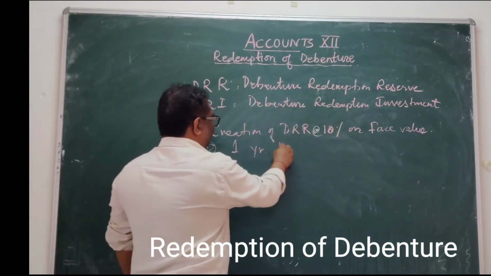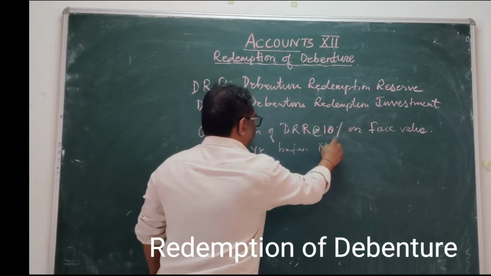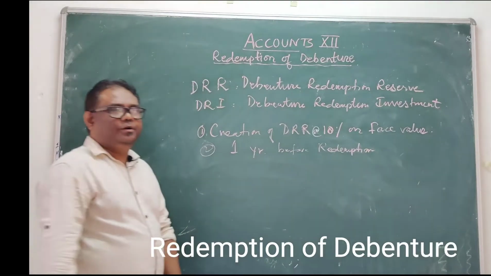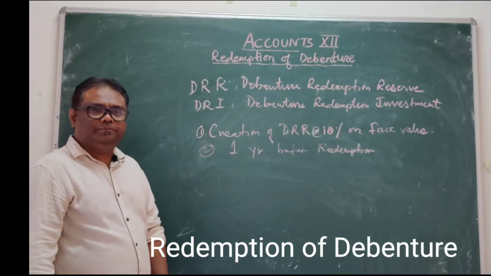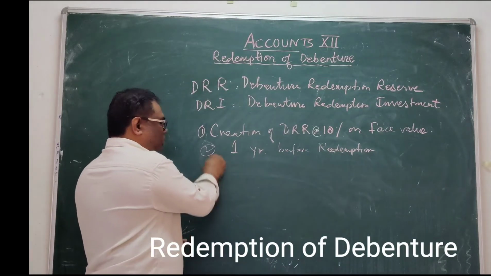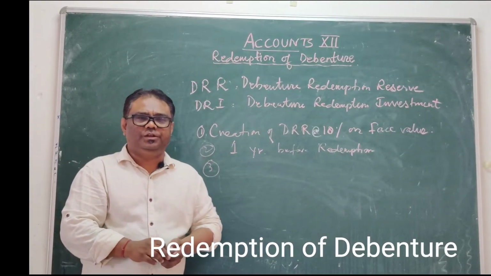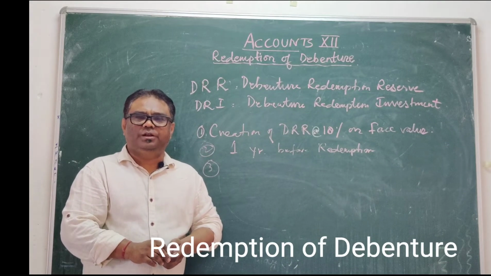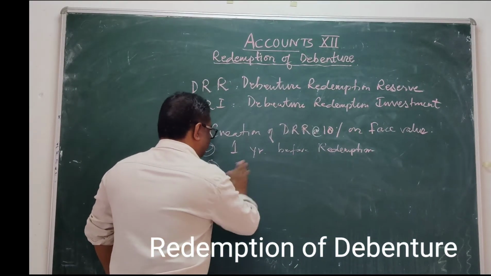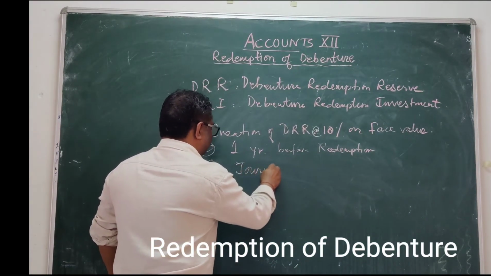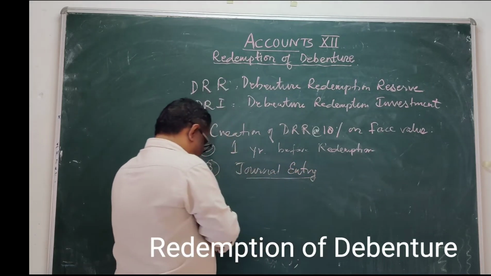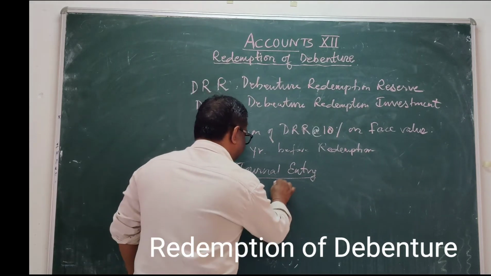One year before redemption. This you have to remember. Journal entry: what is the journal entry to create the DRR?